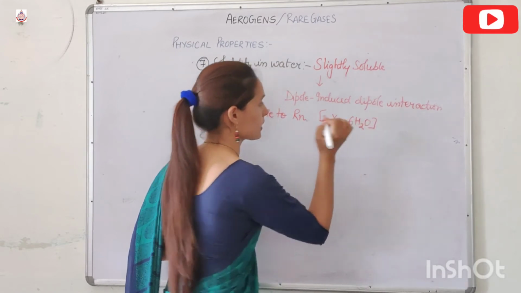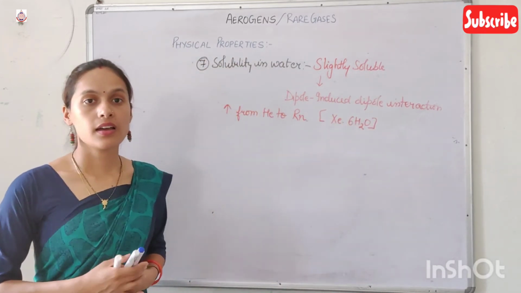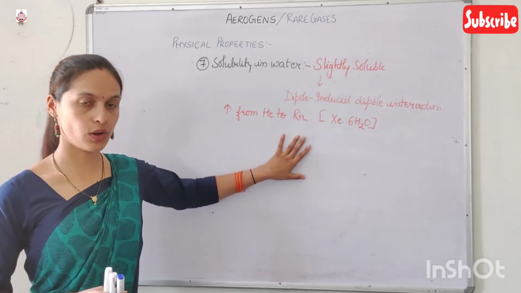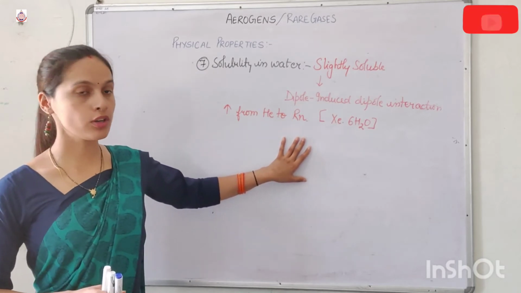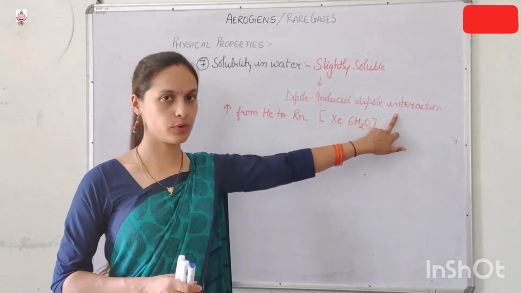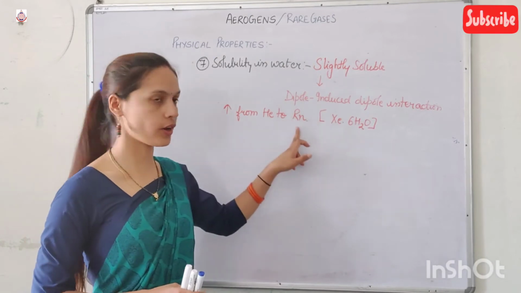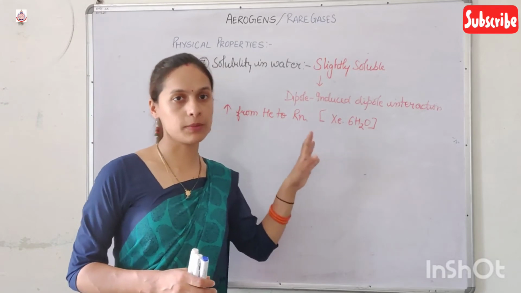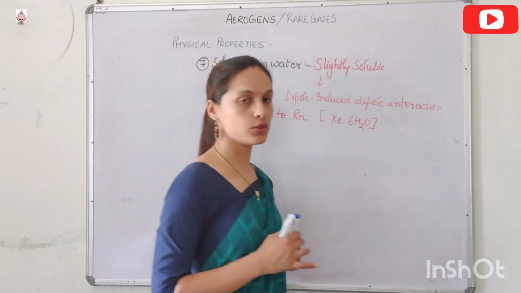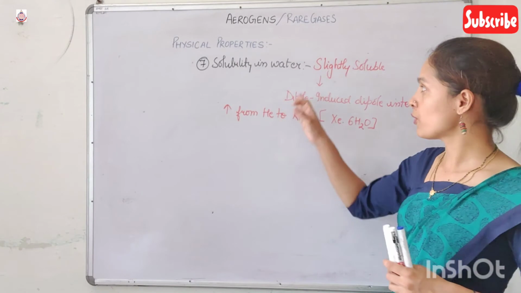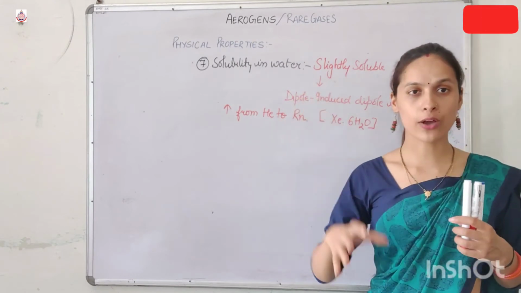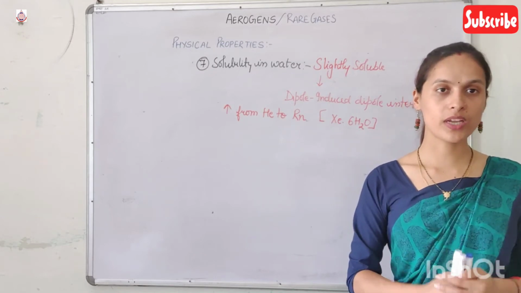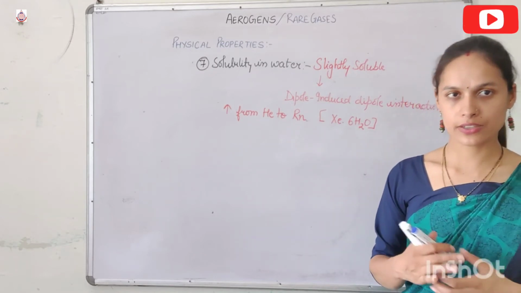Because of this, Xe·6H2O is the most stable compound of xenon. It means when they dissolve in water, they form hydrates, and because the strength of dipole-induced dipole interaction increases from helium to radon, this is the most stable product. So they are soluble in water due to the dipole-induced dipole interaction, and as we move down the group, the dipole-induced dipole interaction increases, as a result of which the solubility also increases.